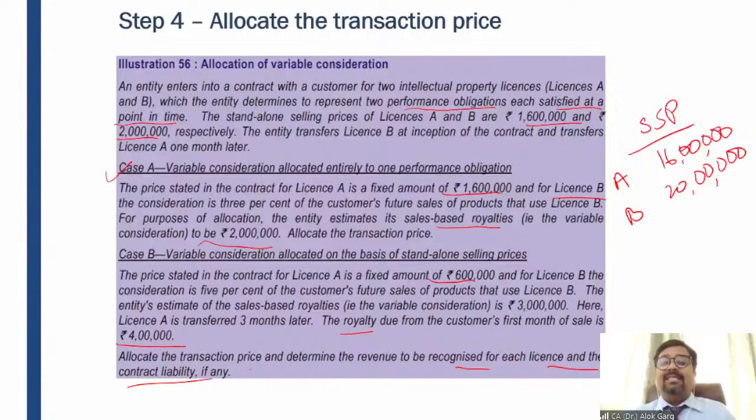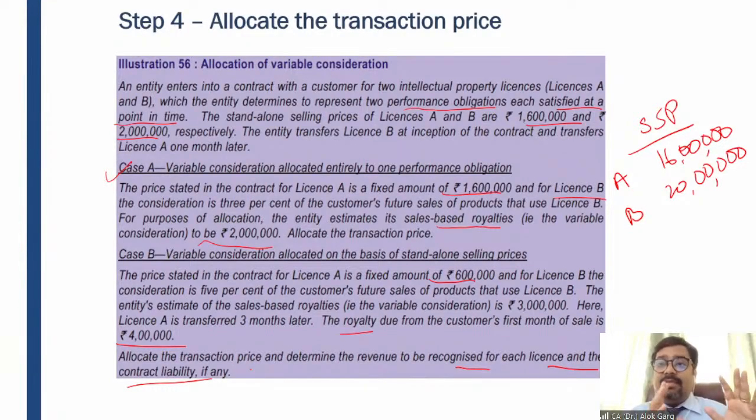The standard says that while allocating, the company needs to see if the standalone selling price is not commensurate with the transaction price. For example, in this case, the standalone selling price is 16 lakh for license A, but the entity is selling for 6 lakh rupees.